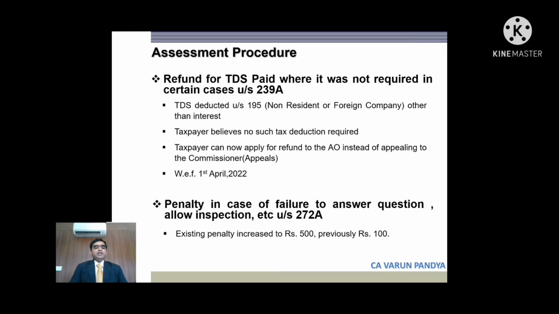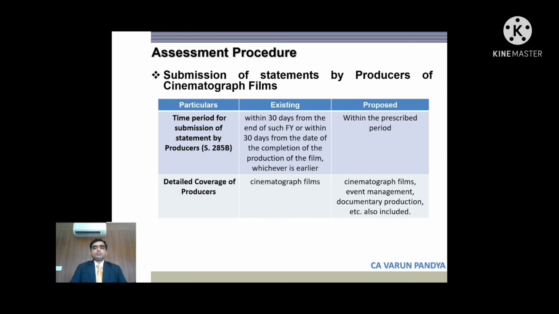Different for TDS where it was not required. So this is for non-residents. TDS for non-residents is required under section 195, and where the non-resident taxpayer believes that TDS was not supposed to be deducted and it has been deducted, the taxpayer, that is the non-resident, can now apply for refund to assessing officer instead of appealing to CIT(A), which was the earlier provision. Penalty in case of answering certain questions has been increased to 500 per day from earlier rupees 100 per day. We will move on to the next slide.